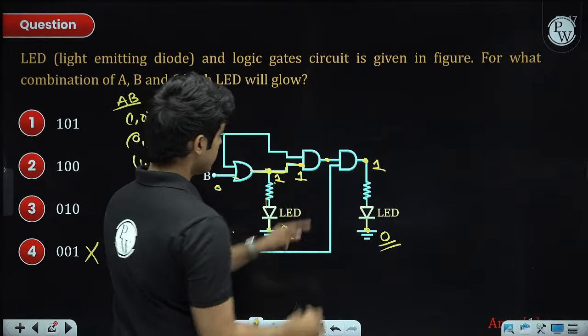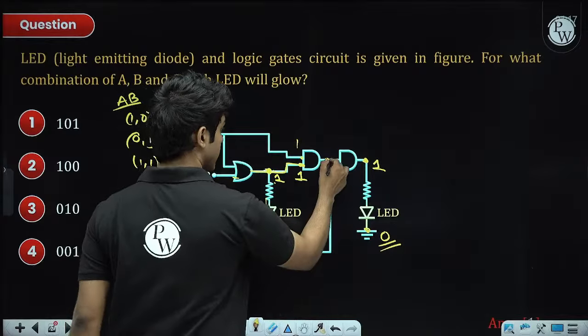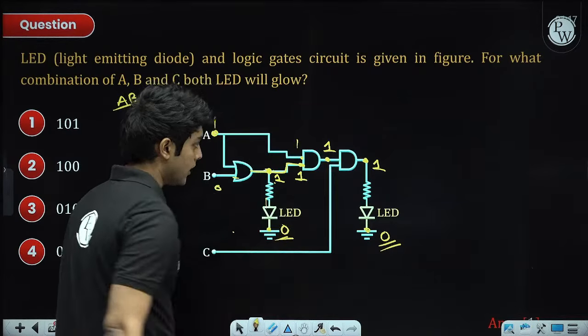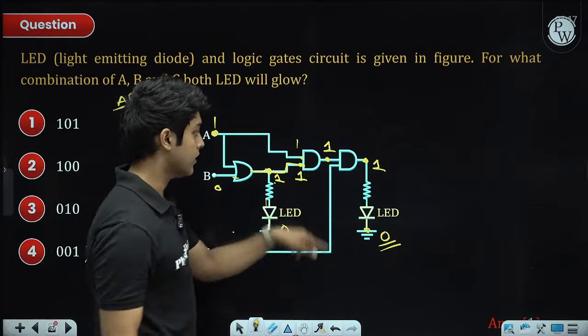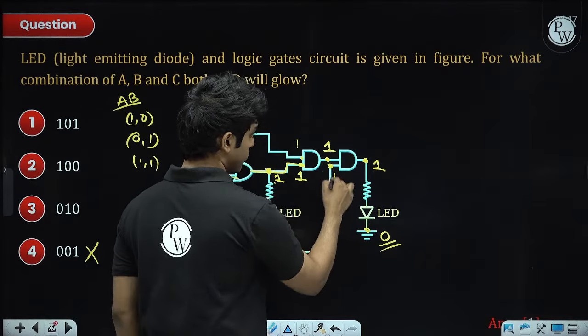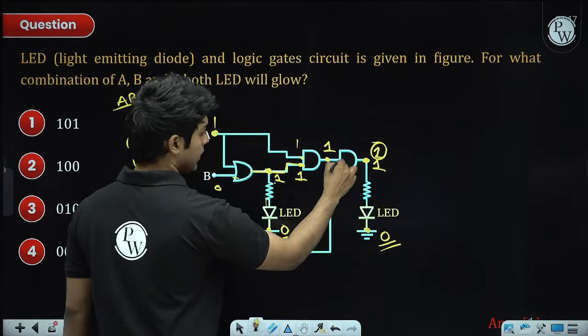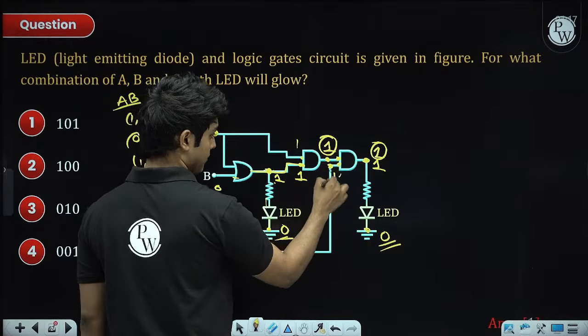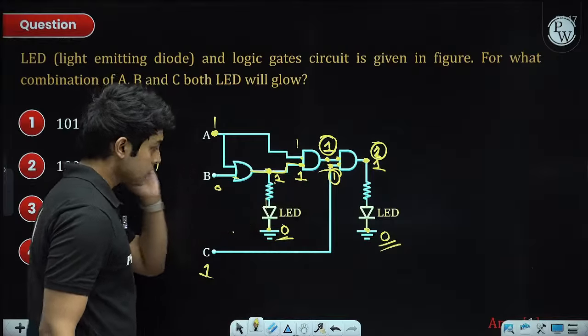Only then the input reaching here will be 1. Only 1 and 1 will give the input here as 1. And C also 100% has to be 1. This 1 and 1 will give an AND output of 1 here. For an AND gate, both the inputs have to be 1. Only then the output will be 1. So I hope that is clear.